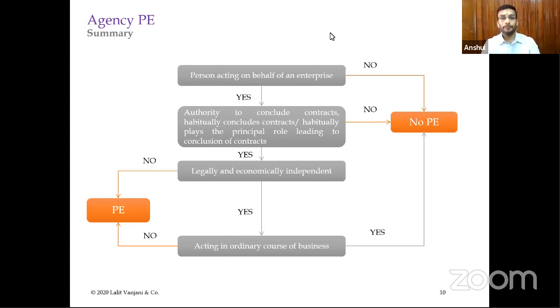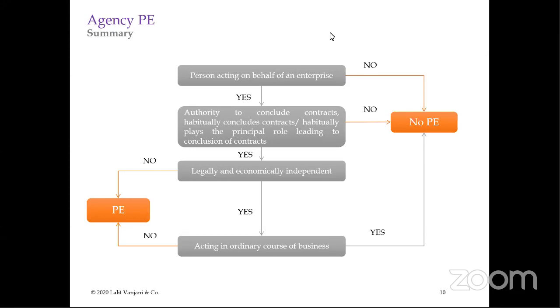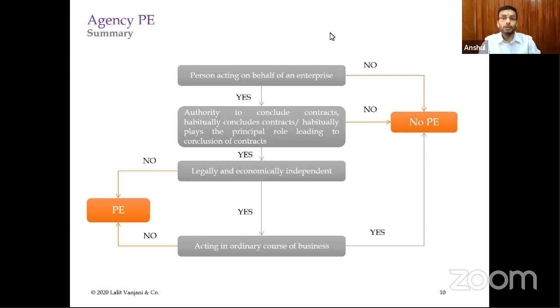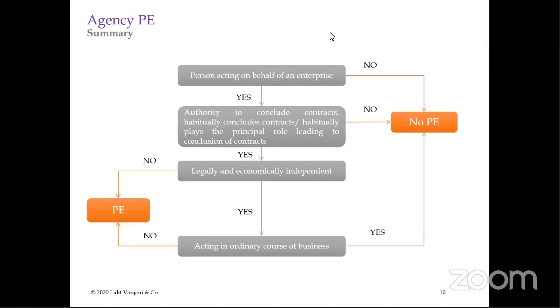So I think we need to get some more facts around this. Whether this proprietorship is solely acting for the foreign US enterprise, or it has other clients also. Yes, this sole proprietorship is not solely dealing with that particular entity.